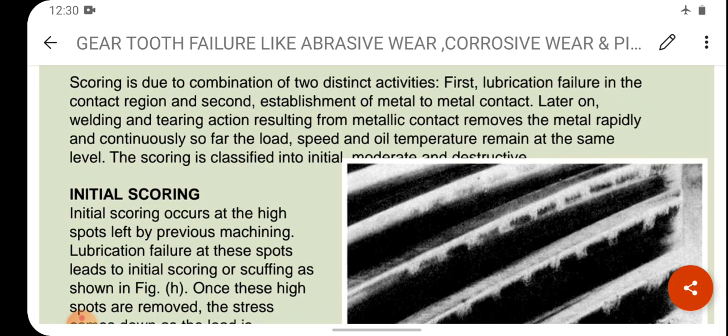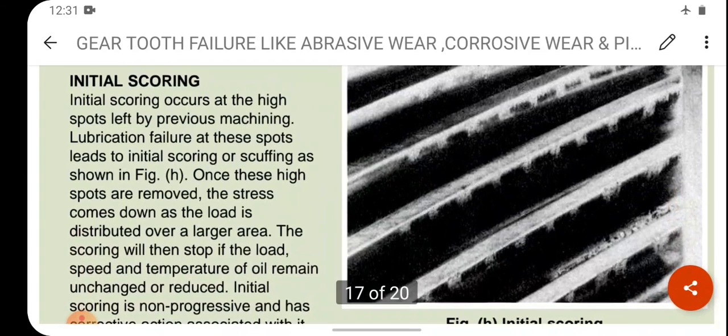So we can say that scoring is due to a combination of two distinct activities. First is lubrication failure in the contact region, and second is establishment of metal to metal contact. Later on, welding and tearing action resulting from metallic contact removes the metal rapidly and continuously. So far, the load, speed and oil temperature remain at the same level. इसकी वजह से क्या होगा, चेंजेस हो जाएगा. The scoring is classified into initial, moderate and destructive scoring. So first we will discuss initial scoring.